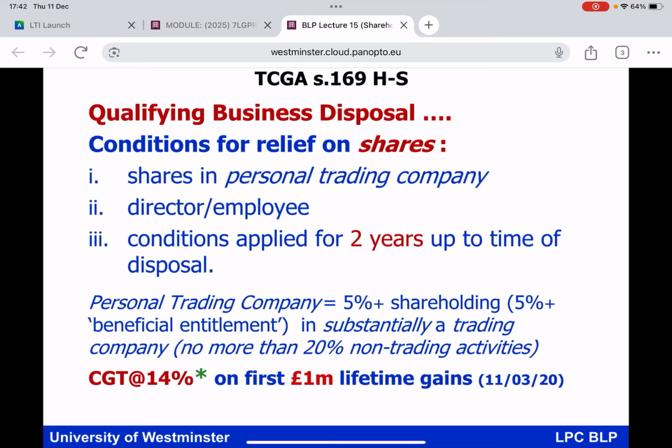You can also see the little asterisk next to the 14%, because as you may appreciate, for the next tax year 26 to 27, I'm afraid to say that the 14% is going up to 18%. So the amount of benefit coming from BADR is certainly much less than it was a few years ago. So okay, we've encountered BADR before, we're up and running there with that discussion.